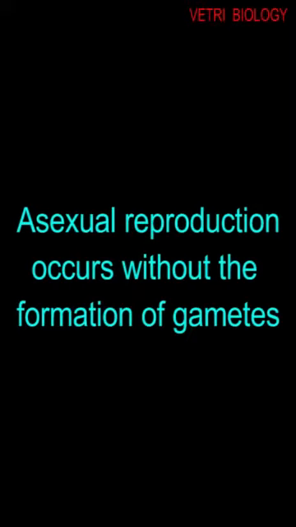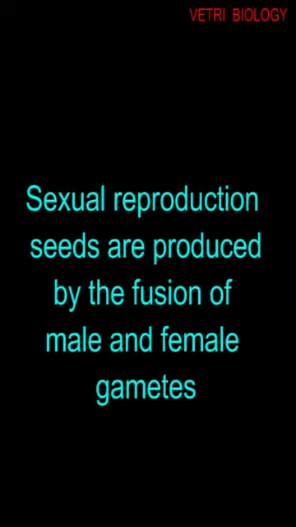Asexual reproduction occurs without the formation of gametes. Here in asexual reproduction, male and female gametes are not produced. It occurs morphologically, that is by using external body parts. Whereas in sexual reproduction, seeds are produced by the fusion of female and male gametes. Okay, now let us study about asexual reproduction. It occurs both in lower plants as well as in higher plants.